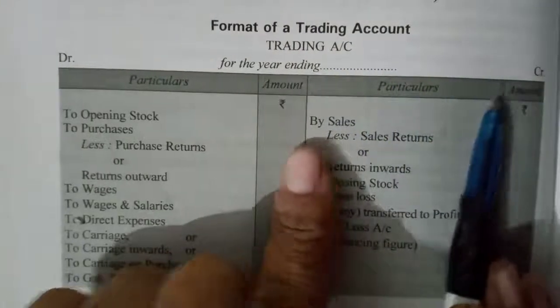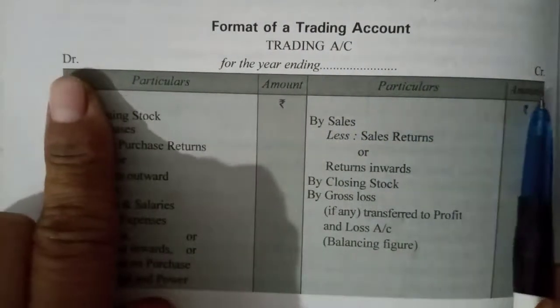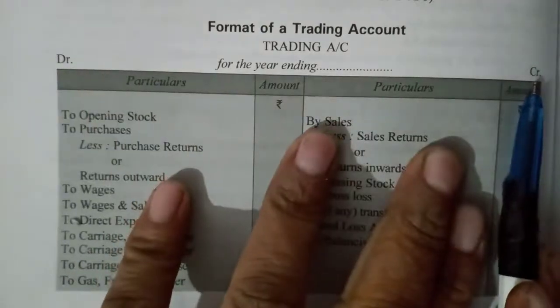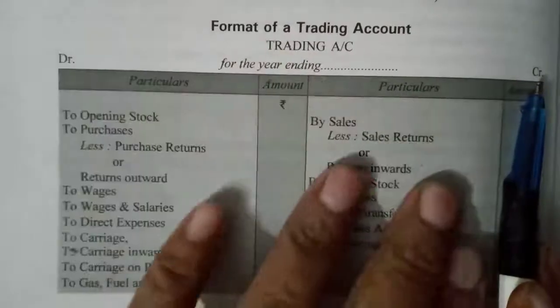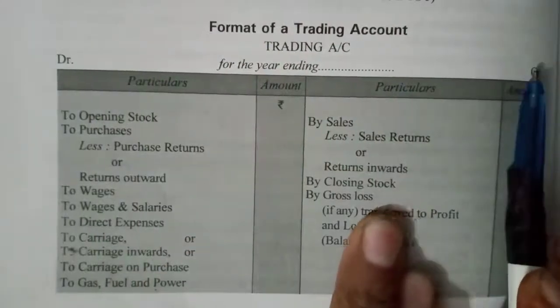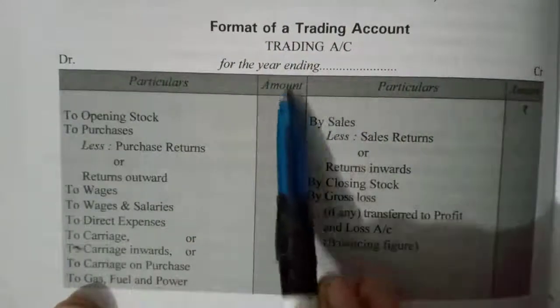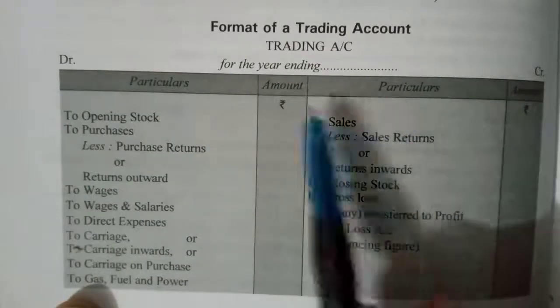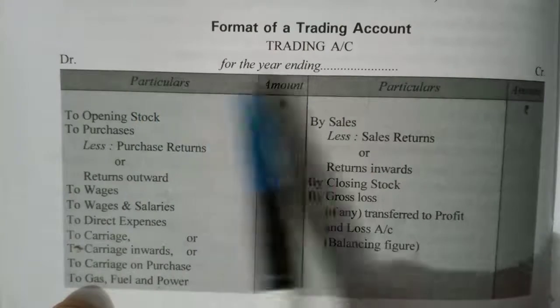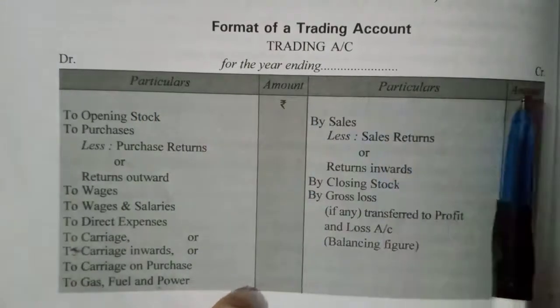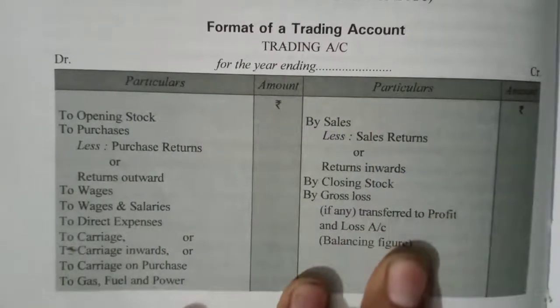There will be two sides. First is the debit side and second is the credit side. On the left hand side, you have to write debit and on the right hand side, you have to write credit. And this is a T-shape account. First, you have to write the particulars, then the amount, then particulars, and then again the credit amount.